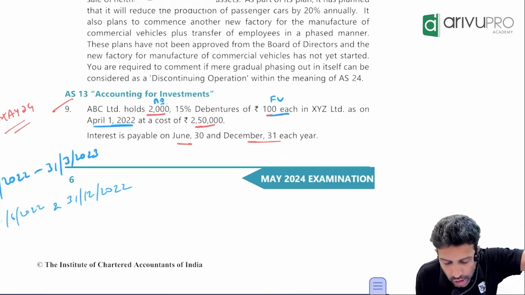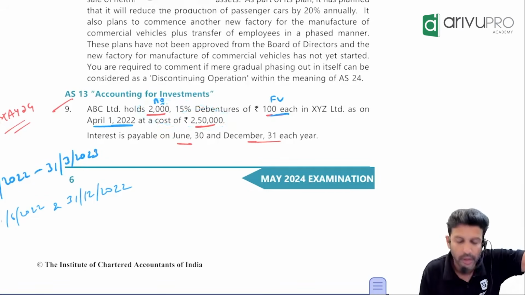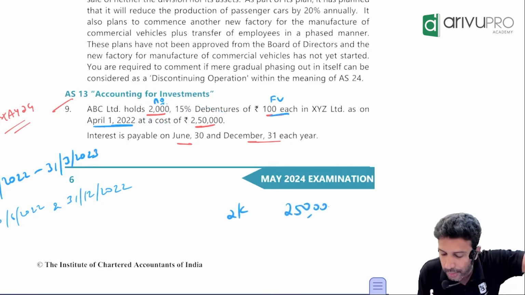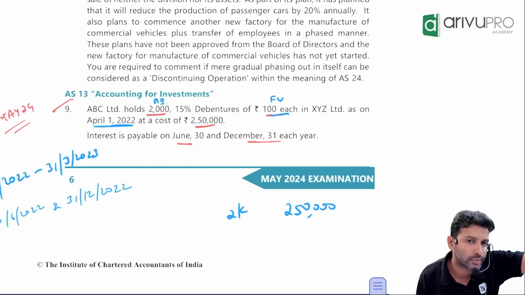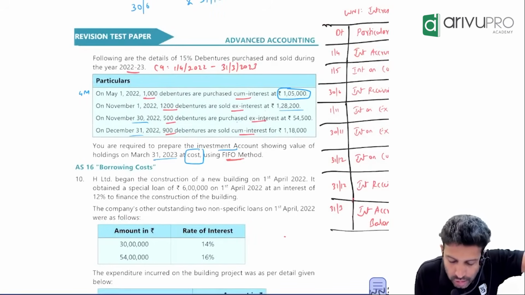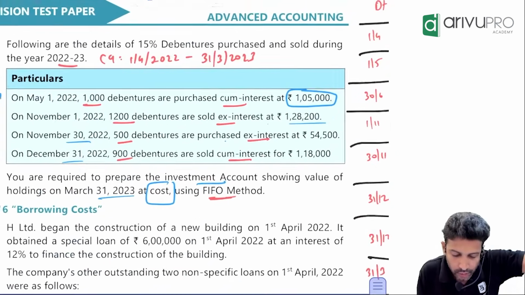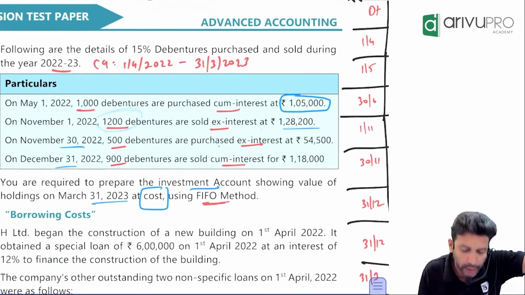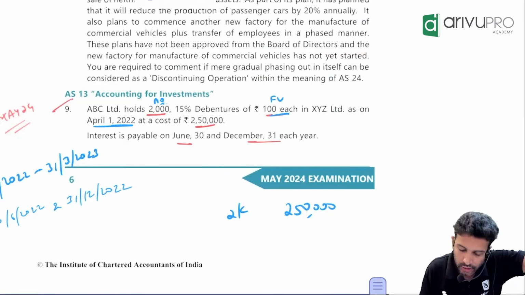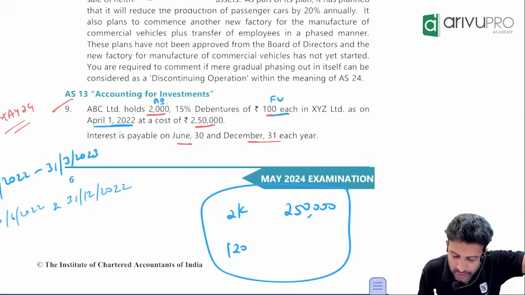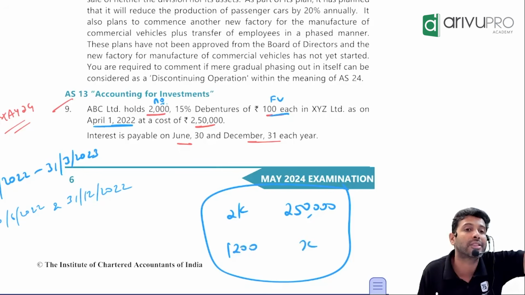What is the cost of this 2000 debentures? 2,50,000. For 2000 debentures, the total cost is 2,50,000. Now you sold. Did you sell 2000 debentures on 1st November, or how many did you sell? First time you sold only 1,200. So for 2000 debentures, 2,50,000 is the cost; for 1,200 debentures, how much is the cost?